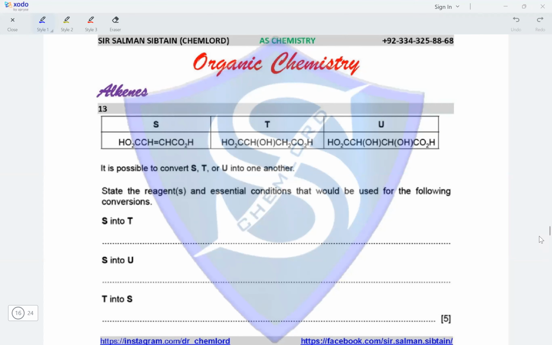Question 13. S, T, and U structures are given. It is possible to convert S, T, or U into one another. State the reagents and essential condition that would be used for the following conversion.